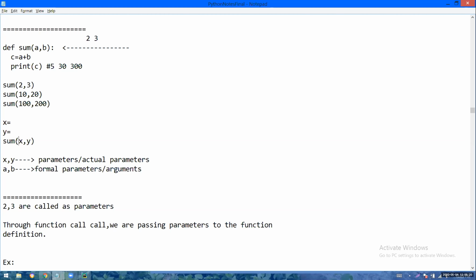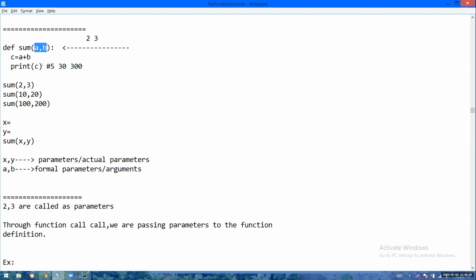That means, remember, what are the entities you have used in the call? This is a function call. What entities you have used in the call? X and Y, right? So these X and Y are called as parameters or actual parameters. What are the entities you are using in the definition? A and B, right?